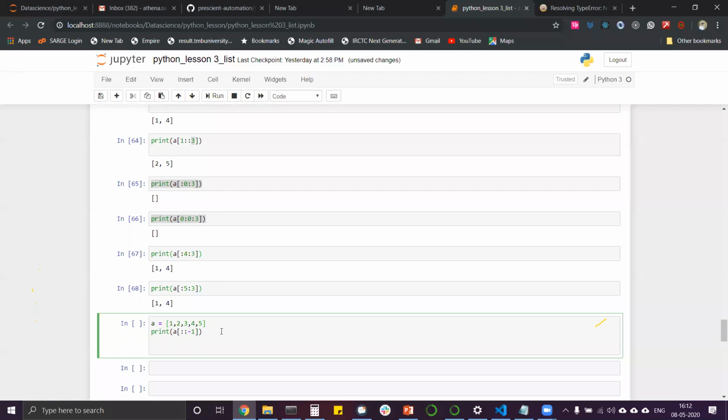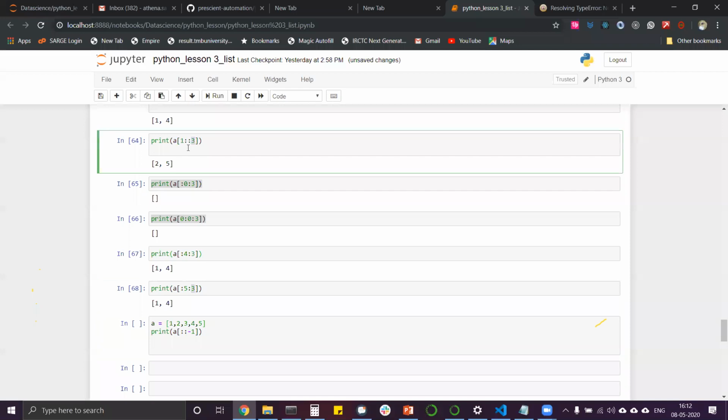Basically using -1, it reverses the string. Exactly, Amar. Whenever we give a negative step instead of a positive one, understand that this third argument in the double colon is the step.